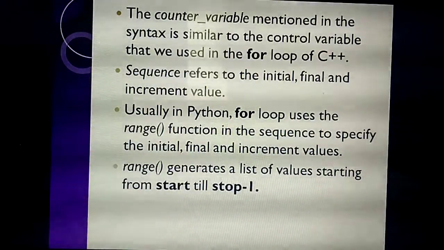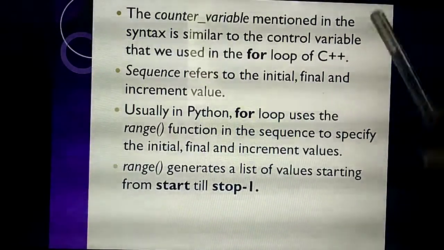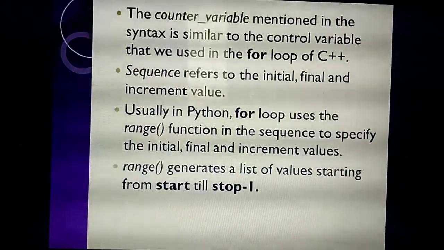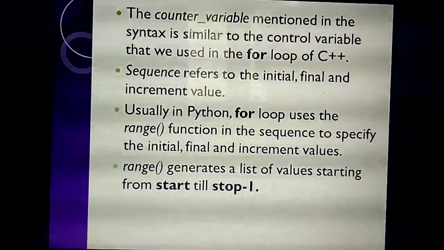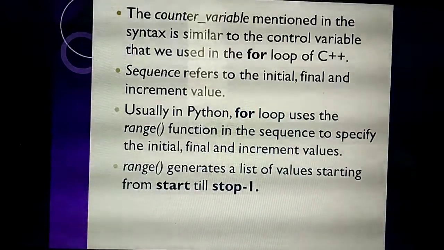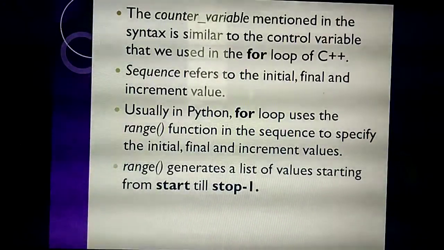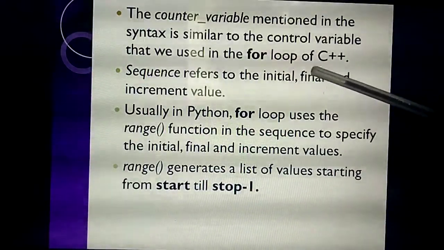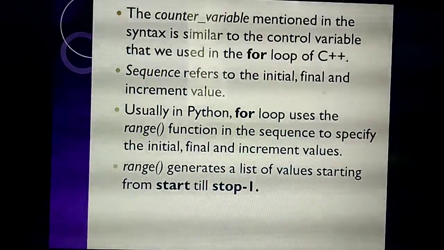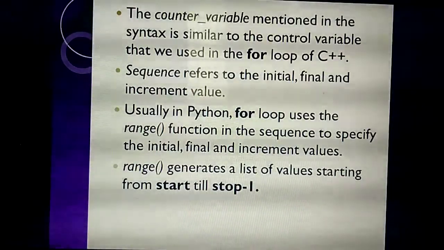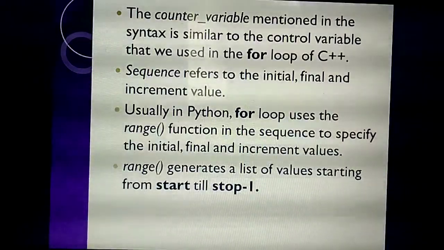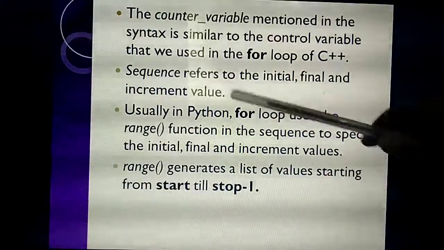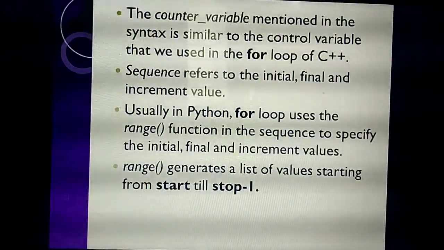So listen, instead of using that, in Python you use the range function. Very, very important question. Last time also they asked this one. Range function: sometimes they will ask for 2 marks, sometimes for a 1 mark question, sometimes for 5 marks. I'll explain, so listen carefully. In Python, which function do we use for giving the initial, final and increment, that means I equal to 0, I less than or equal to 5, I plus plus? Instead of giving that, you give the range function. What's the meaning of the range function? It is also used to specify the same thing: initial value, final value and increment value.